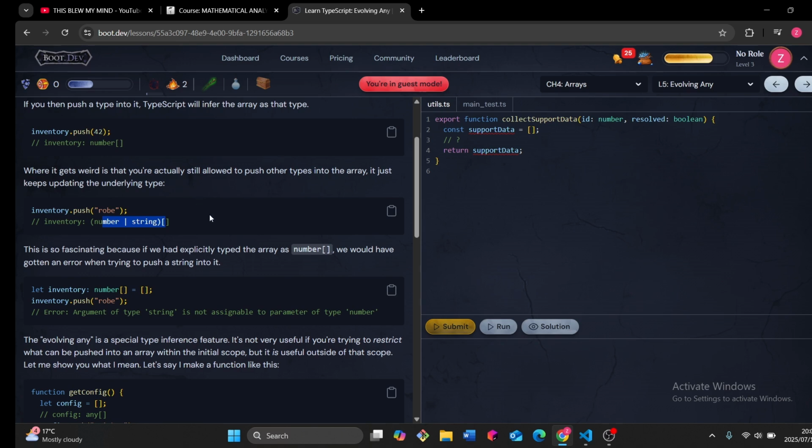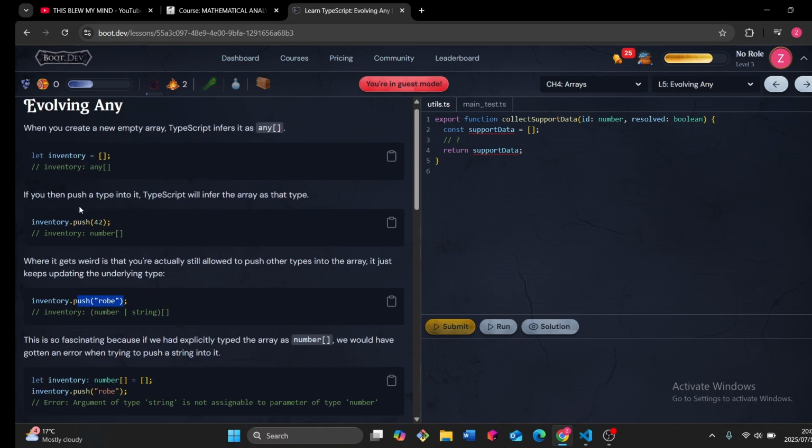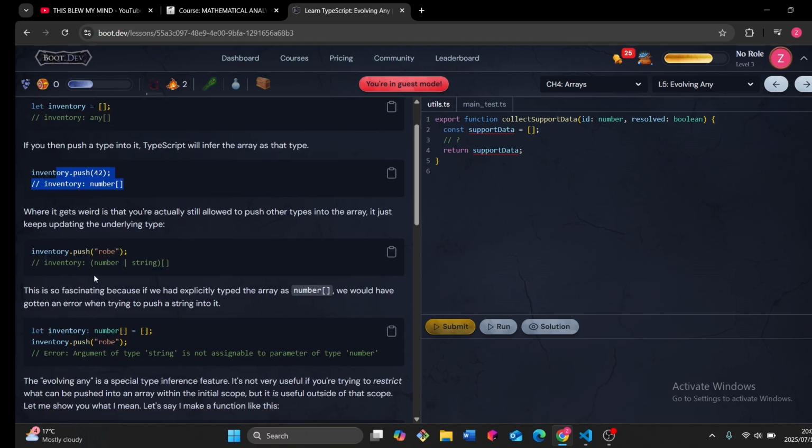I was thinking maybe it wouldn't infer again. We've already inferred it as a number, so now we can just keep it. But if you declare it as an array that is already filled in with numbers and strings, it can infer it as a union. But if you just do this, I would have wanted it to say, I know you can no longer push strings. But just like JavaScript, you can still push strings and then it will just infer it as a union.